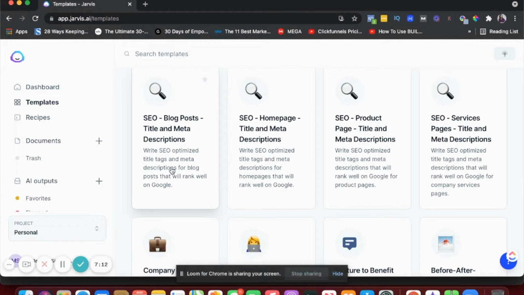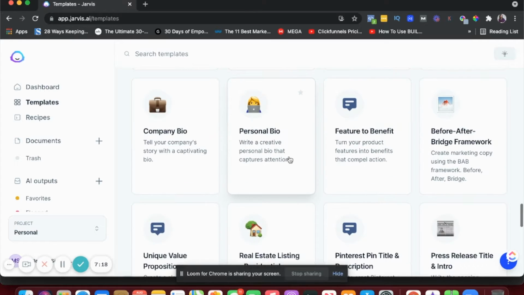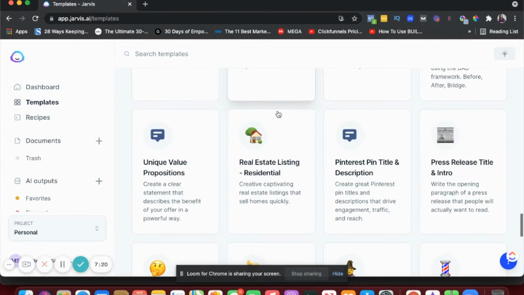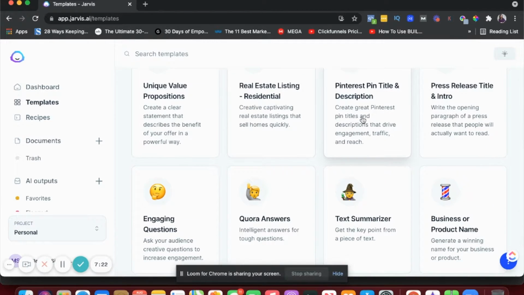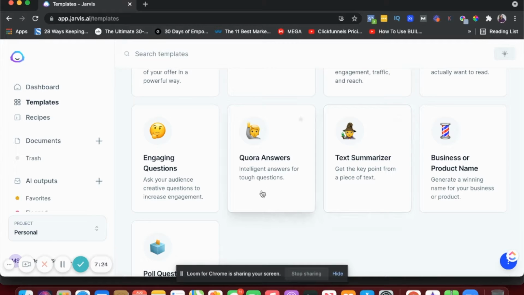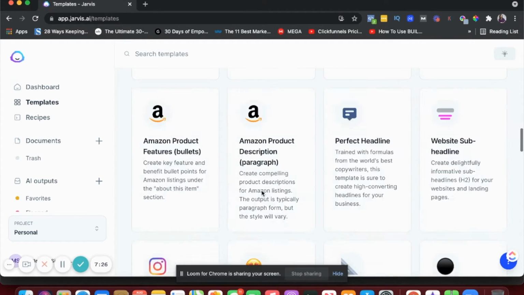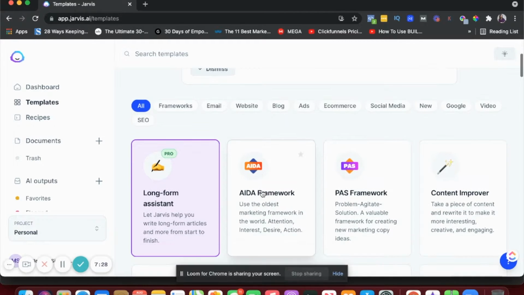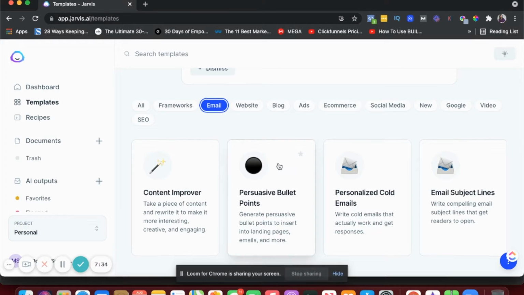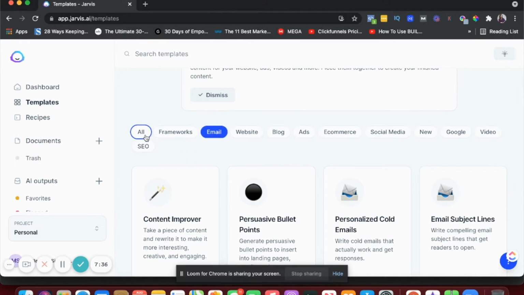And they're continuously adding more templates. SEO blog post title and meta descriptions, feature to benefit, personal bio, company bio, Pinterest, text summarizer. So again, there are tons of templates. For the purpose of this video, I'll show you the long form assistant. But depending on what you want to write, you can look at those specific templates.